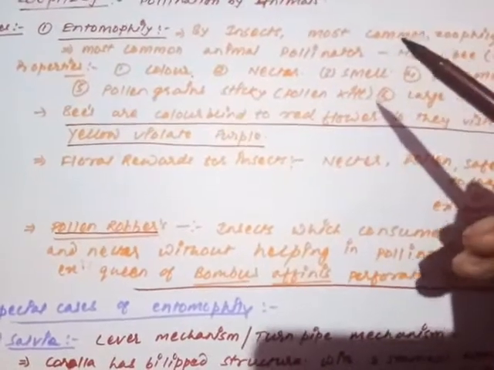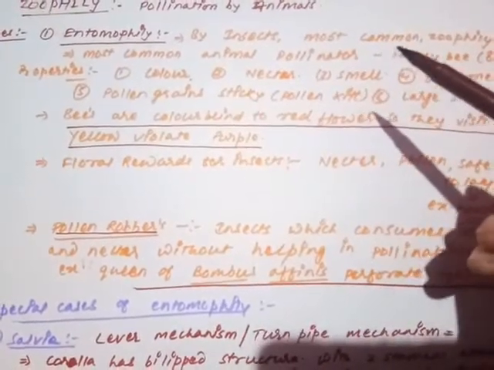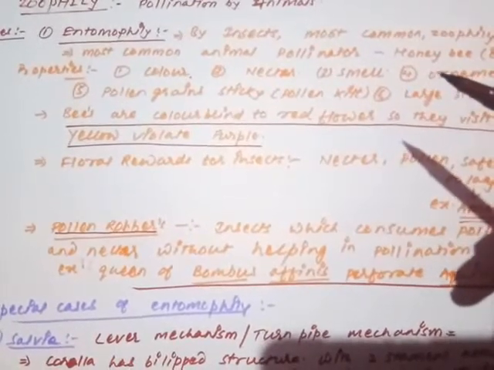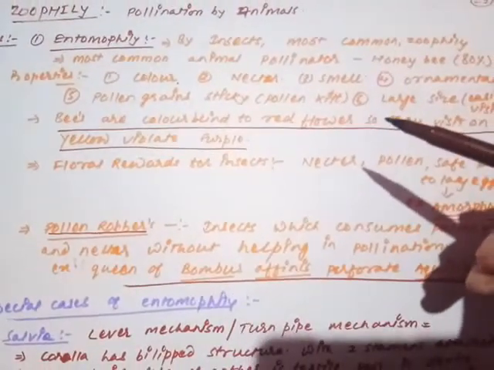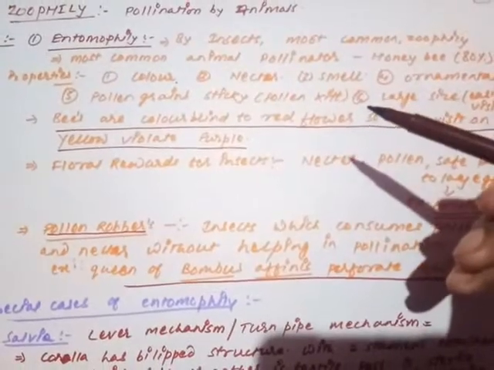Smell: some of the flowers that do not have a bright color appearance have a good smell, because the flowers that pollinate during the night cannot be visualized by the insect. So for that situation they have a good smell. This is what the night blossom flowers have, a greater, better smell than the flowers that blossom during the day.